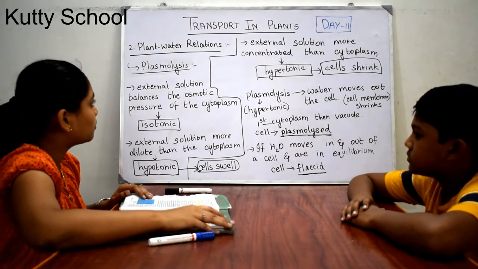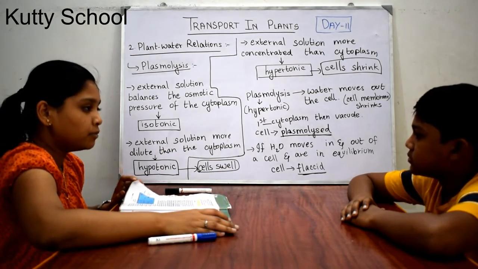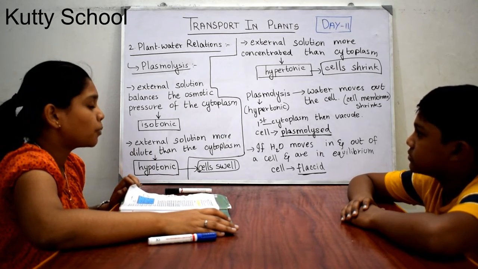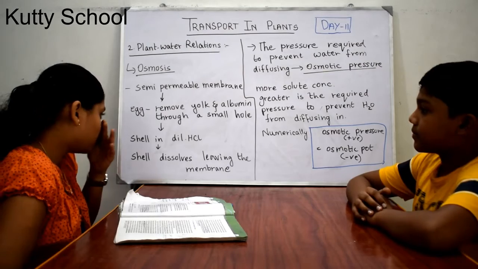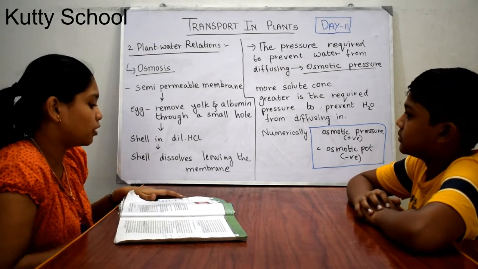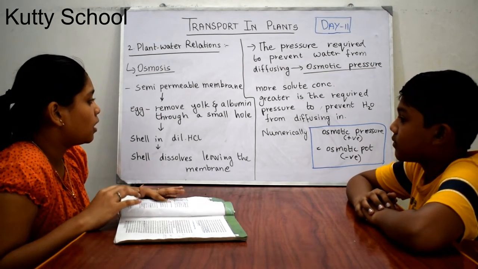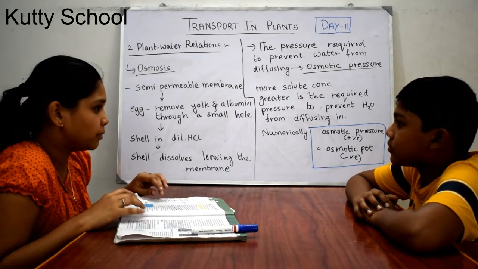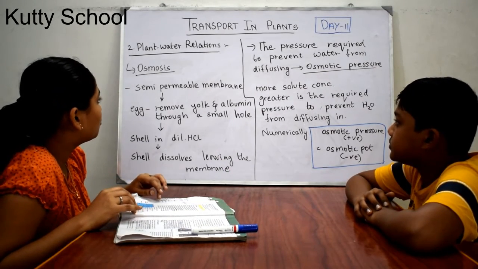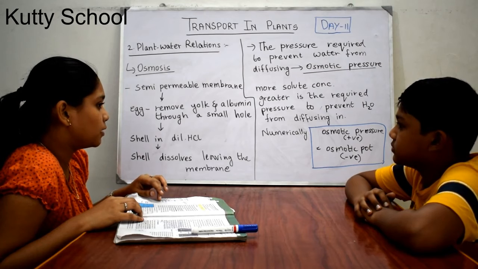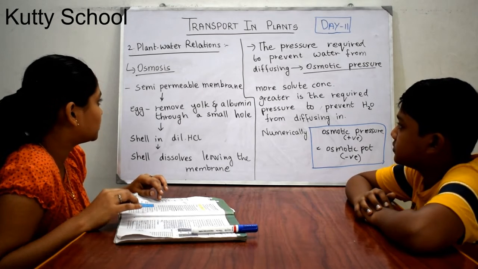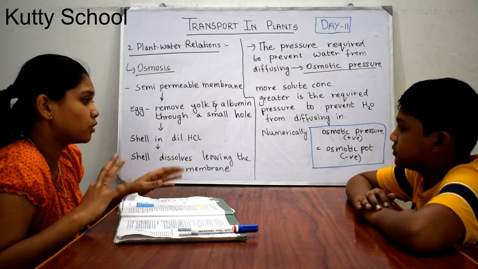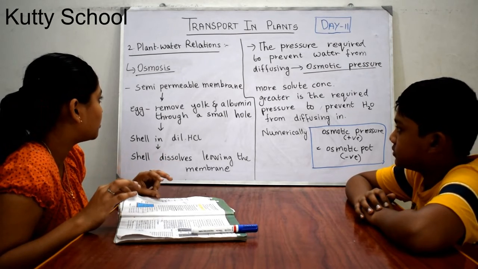Next we will talk about imbibition, the fourth subtopic under plant water relations. Now we have seen what osmosis is, right? Moving of water molecules from higher concentration to lower concentration across a semi-permeable membrane. Now we are going to see how to prepare the semi-permeable membrane. A semi-permeable membrane leaves some substances through and does not leave others.